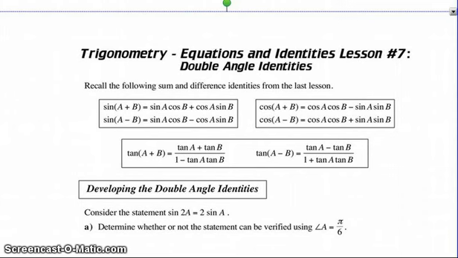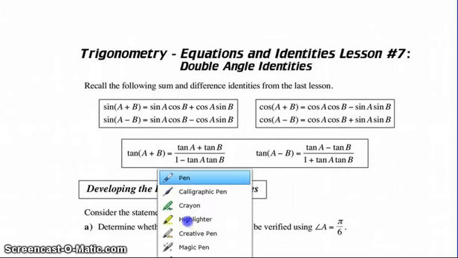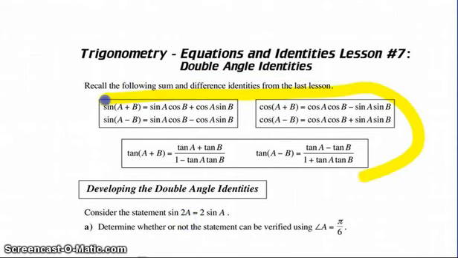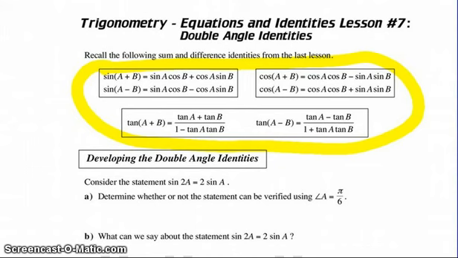This is a small little section about a new tool that's at your disposal that comes from some of the ones we've already talked about. Obviously, when we look at these wonderful identities that we've developed in the sum and difference identities, we can also come up with new ones as well. We're always building our toolbox. So developing a new identity, this is called double angle identities. And it's important to know, well, what's that referring to?